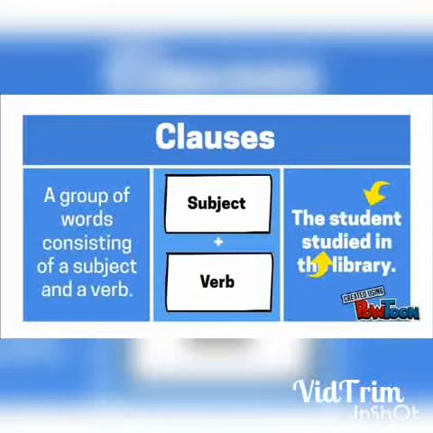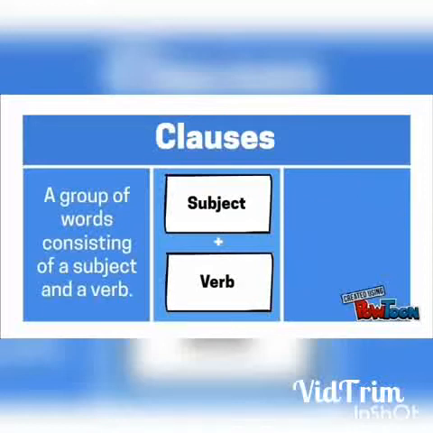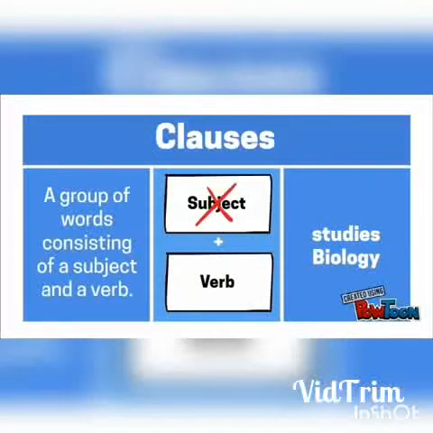If you only have either a subject or a verb, the group of words may form a phrase, but not a complete clause. For example, the group of words studies biology is not a clause because it does not contain a subject. To be a clause, there needs to be a subject in the sentence. You need to identify who it is that studies biology. For example, a complete clause would be, Jane studies biology.